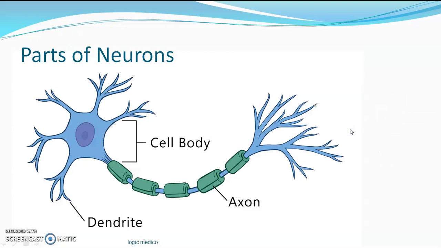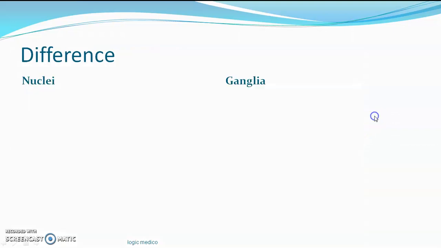Now the parts of the neuron. Basically, you have to understand there are three parts of the neuron. The largest portion of the neuron is called the cell body or the soma, in which the nucleus and the cell organelles are present. A smaller cytoplasmic projection which appears like a thorn-like projection is called a dendrite. A dendrite basically receives the nerve impulse towards the cell body, whereas the long cytoplasmic process which goes really far away from the cell body, usually single in number, is called the axon. Usually the axon is surrounded by a sheath called the myelin sheath, which is formed by Schwann cells. So there are many dendrites, only one axon and one cell body. These are the parts of the neuron.